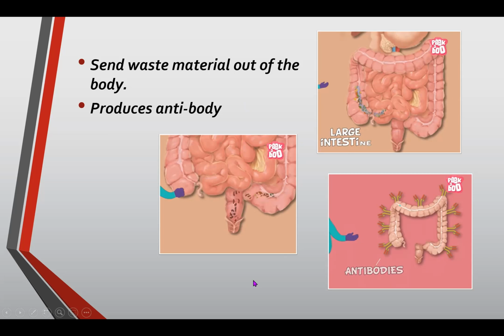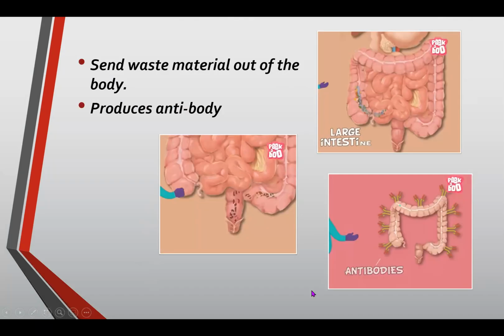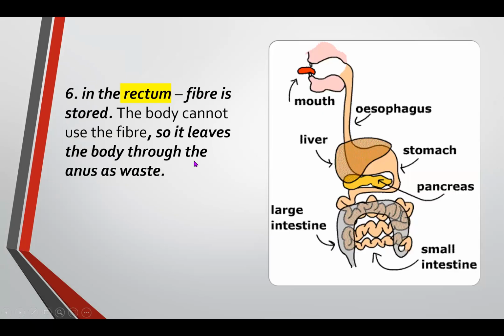Okay, and the last one is the rectum. The rectum is here. This is the rectum, you can see in the picture as well. In the rectum, fiber is stored. The body cannot use the fiber, so it leaves the body through the anus as waste.